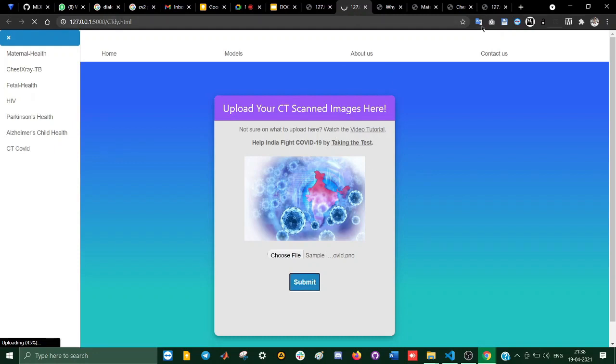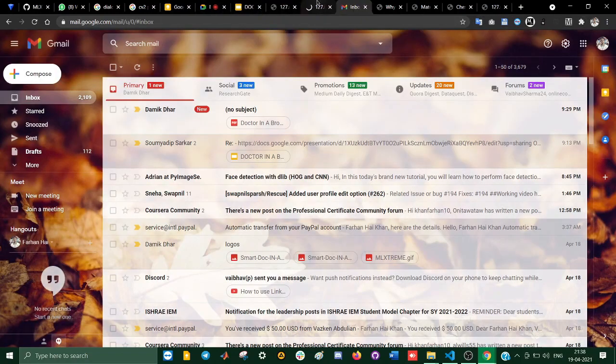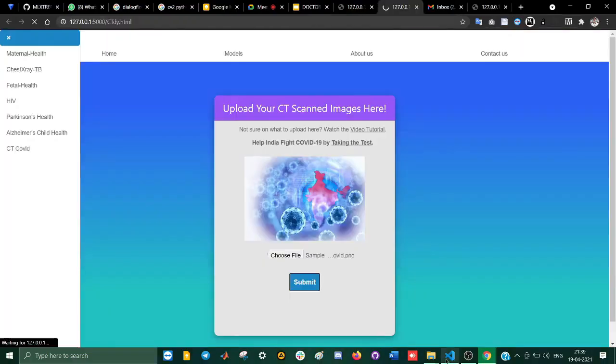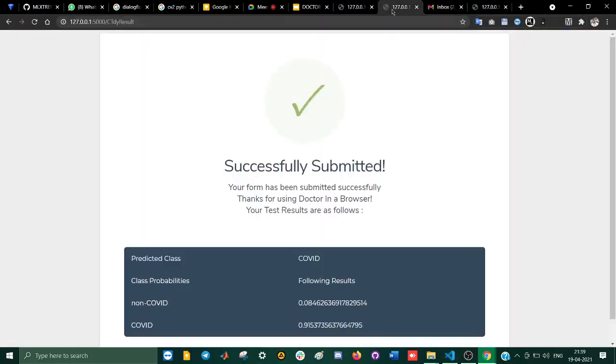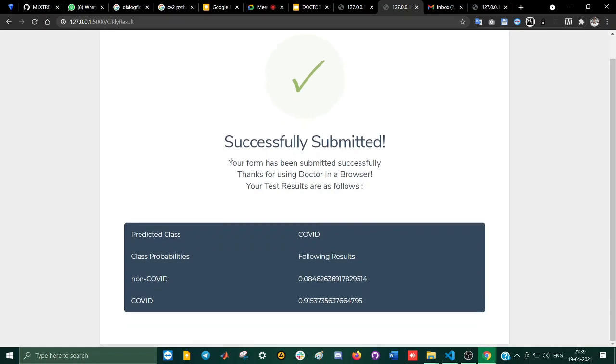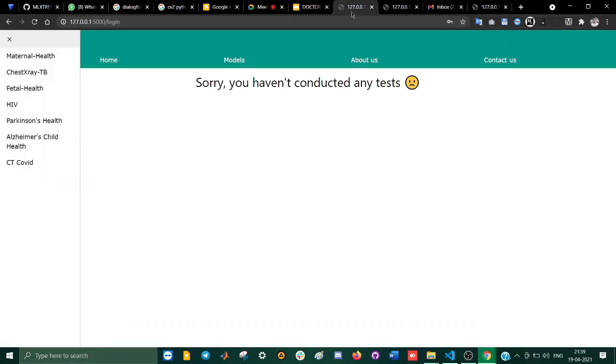Now we will see that an email also comes. I'll just open my mail quickly here so that you can observe. Now it is probably emailing, and now the file is loaded. It says that I'm COVID infected, as correctly predicted from the sample input that I've given it. It predicts COVID with a high accuracy and high confidence. Now we'll move on to the second model, that is maternal health.